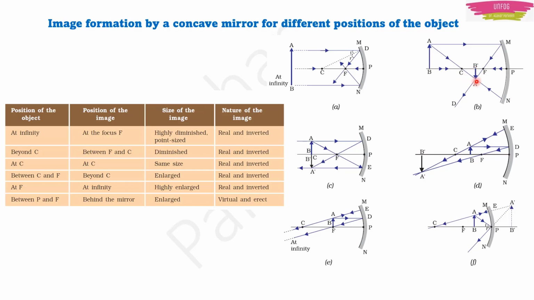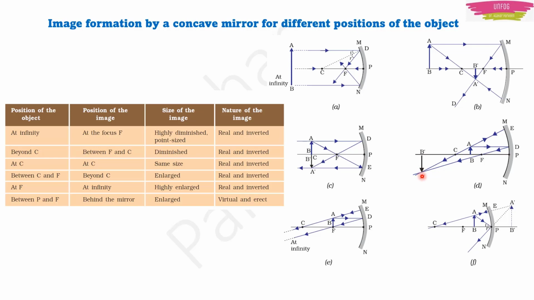The size is diminished. Now the third case is that when the object is at the center of curvature, then the image also will be formed at the center of curvature and it will be of the same size. And in the fourth case, the object is between the center of curvature and the focus. The blue color line is the object here. The black color line is the image here. The image is formed beyond the center of curvature. It is inverted and it is big.